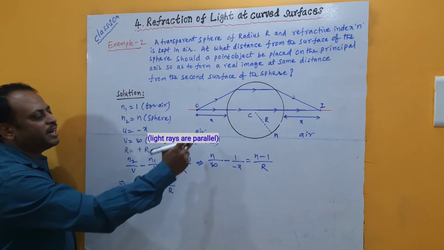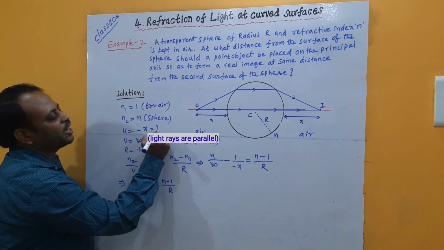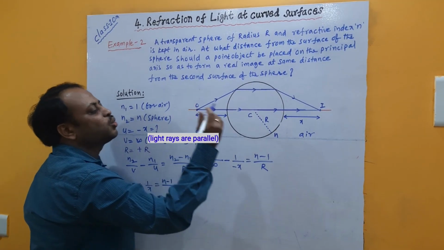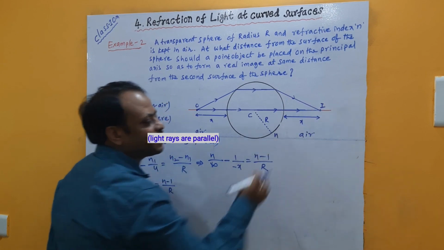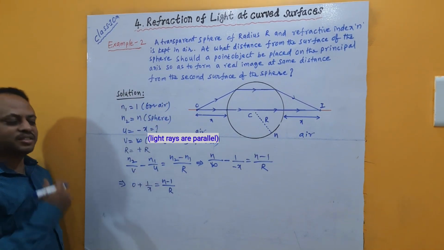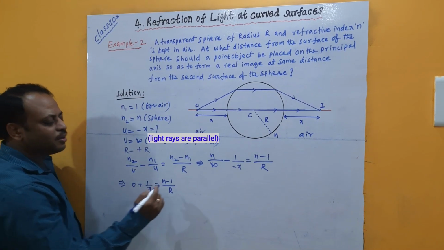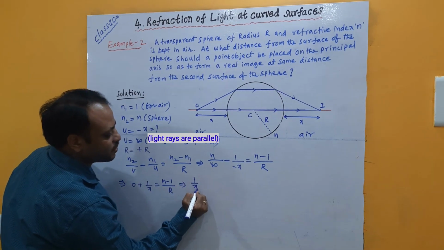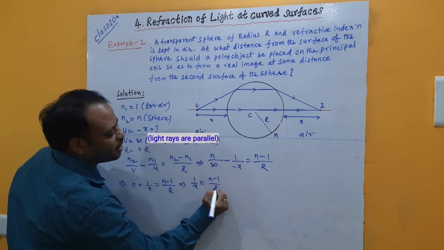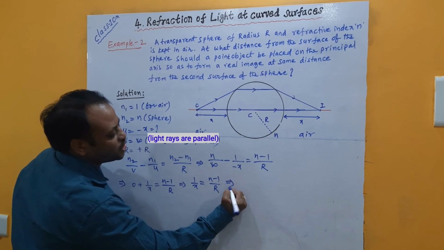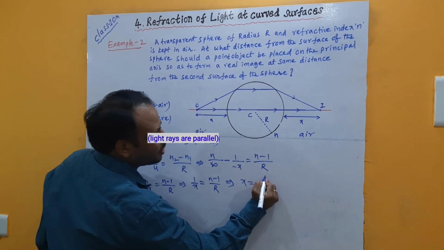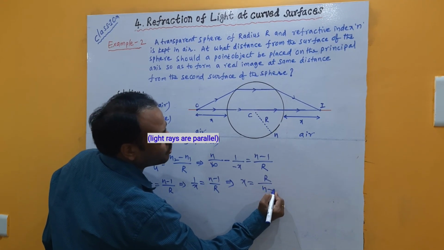Here we need to find what this x value is, because they are asking at what distance a point object is to be placed to form an image on the second side at the same distance as that of the object on the first side. So 1 by x becomes n minus 1 by r. By reversing the ratio, we can write x as r by n minus 1.